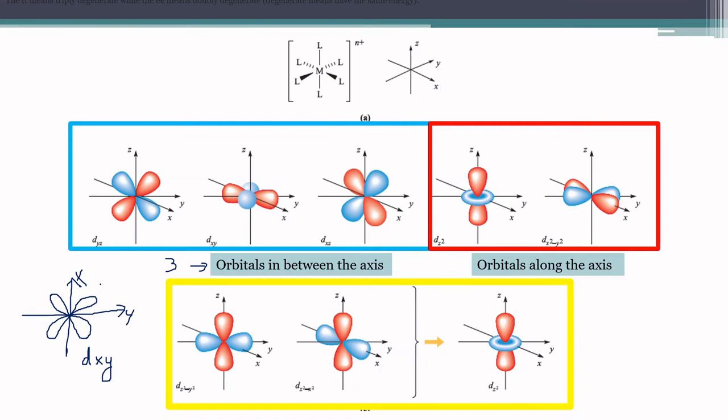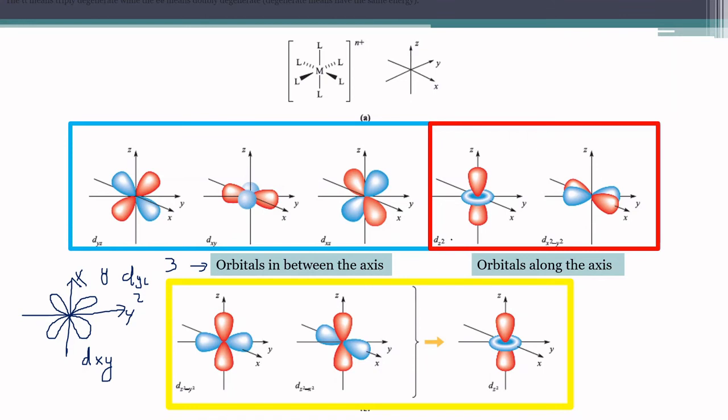And if the lobes are between y and z, we call this dyz. And if the lobes are between x and z, we call it dxz. That is, these three orbitals lie in between the axes.